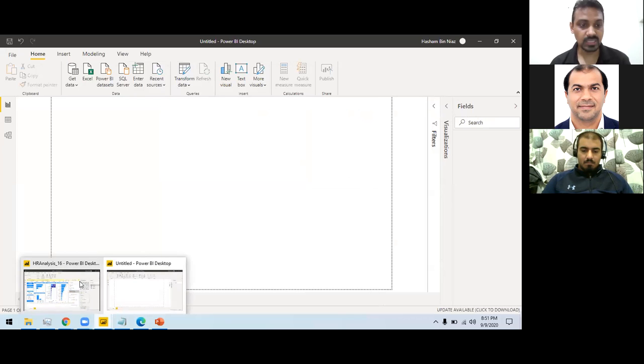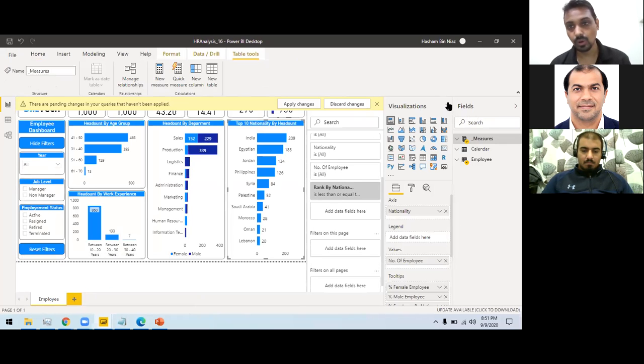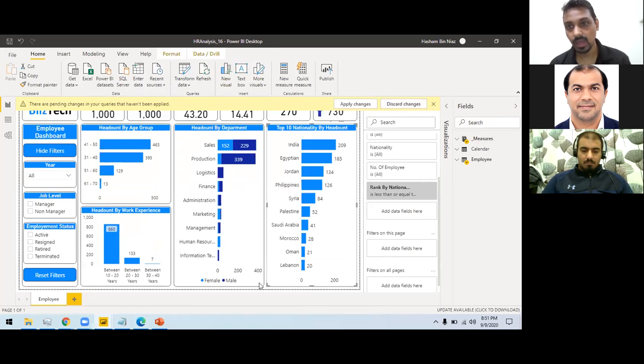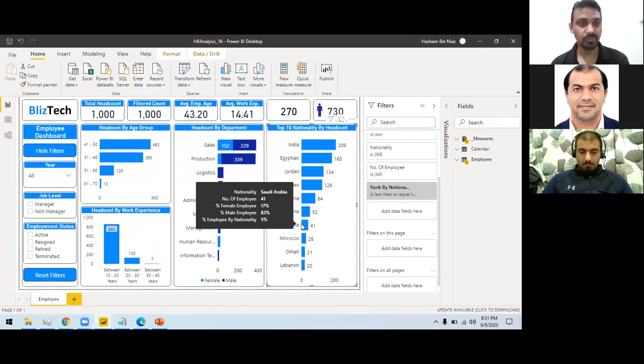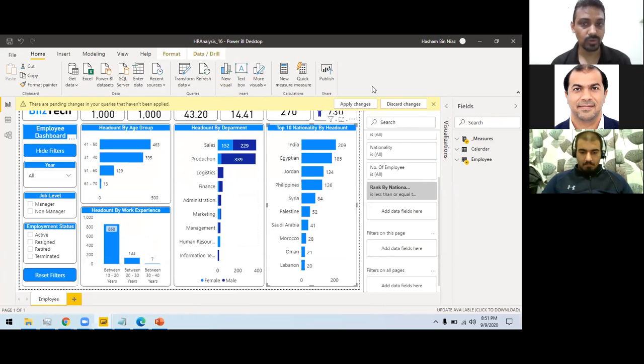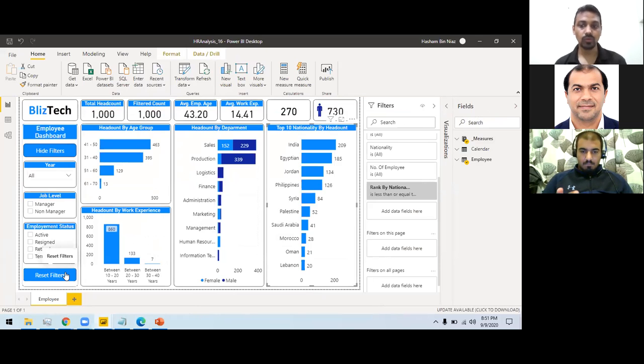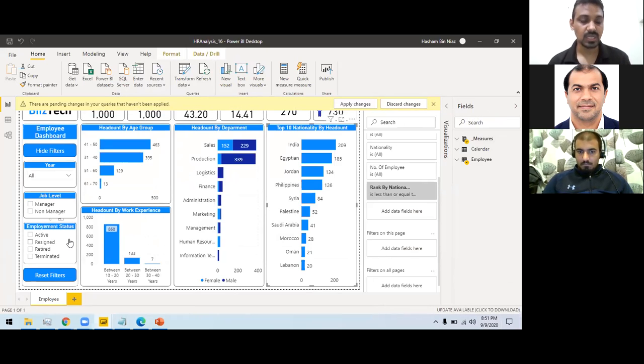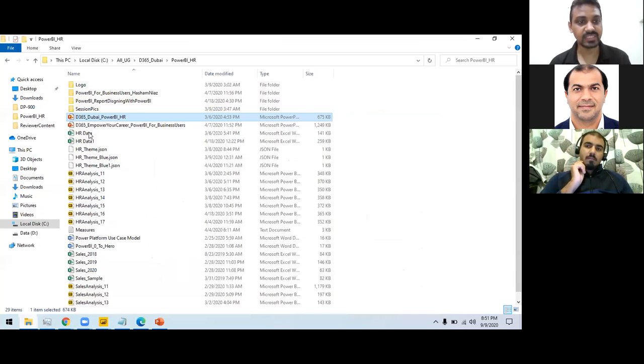So what will our final goal look like? This is our final goal. I will try to replicate something, and we will develop a dashboard which looks pretty much like this one. We started at around 8:45, so I will try to finish this up in the next 45 minutes. With this, let's move to our Excel. Most of you are familiar with Excel.